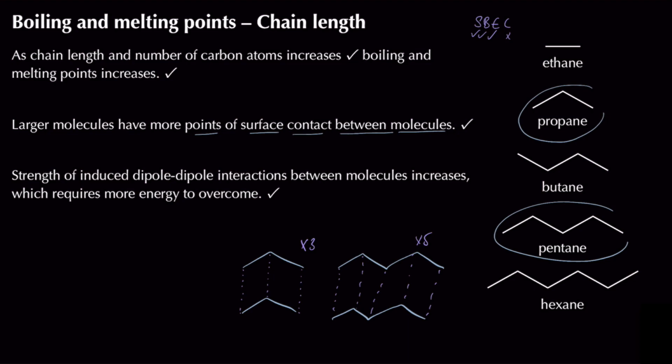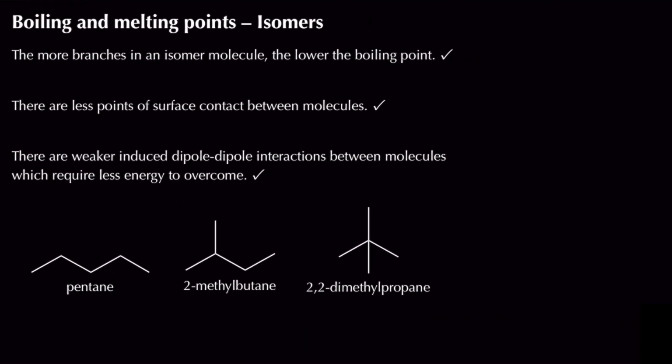So yeah, another factor that you need to be aware of is of course isomers. Now isomers, when you deal with isomers, remember what we said for structural isomers, you've got the same molecular formula, but you've got a different structural formula. So we've got 2 molecules with the same molecular formula but different structural formula. In other words, we're going to end up with branch chains and straight chains and comparing them.